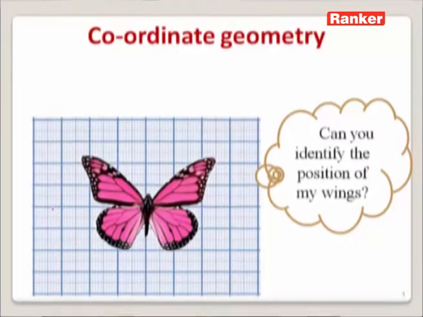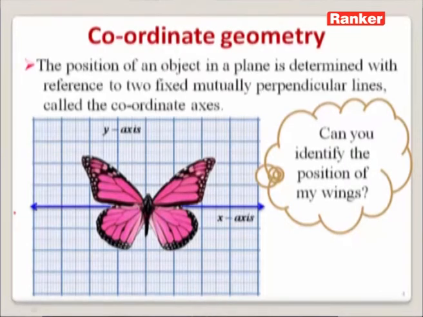For that, we need a graph sheet. So this is the graph sheet, children. On this graph sheet, we need to draw two perpendicular lines intersecting at the reference point called 0. So this is the x-axis, which is drawn horizontally, and the y-axis is drawn perpendicular to this x-axis. Now the position of an object in a plane is determined with the help of these two reference lines, or an ordered pair which can be taken from these two reference lines.